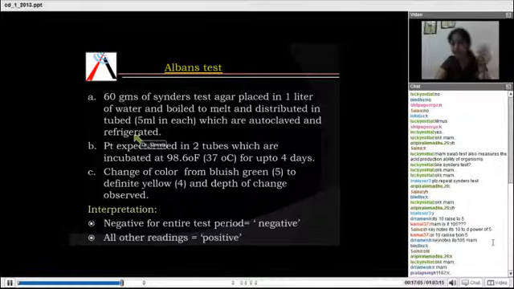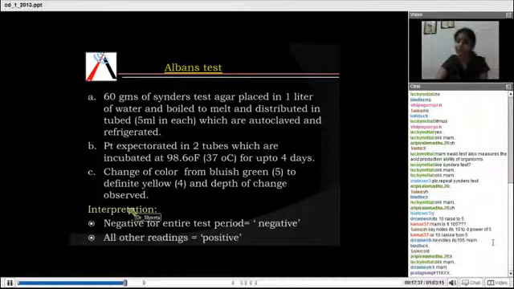After this, these tubes are removed and the patient expectorates in them. That is, he spits his saliva in these tubes, and these are incubated at 37 degrees Celsius for 4 days. And then what you see is the change of color from green to yellow. The same pH color change you need to see. But here it is for 4 days, so every day you need to inspect these tubes to see the color.